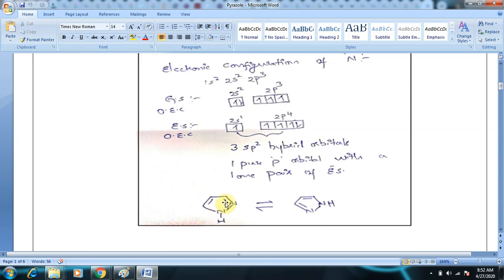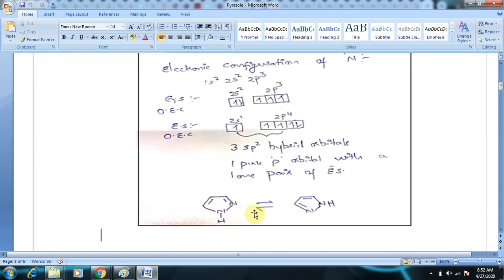So here, at any instant, you can see that this pyrazole structure is a resonance form of this structure. As you can see, the hydrogen atom is attached to this nitrogen, whereas in the second structure the hydrogen atom is attached to the second nitrogen, but both the structures are the same.